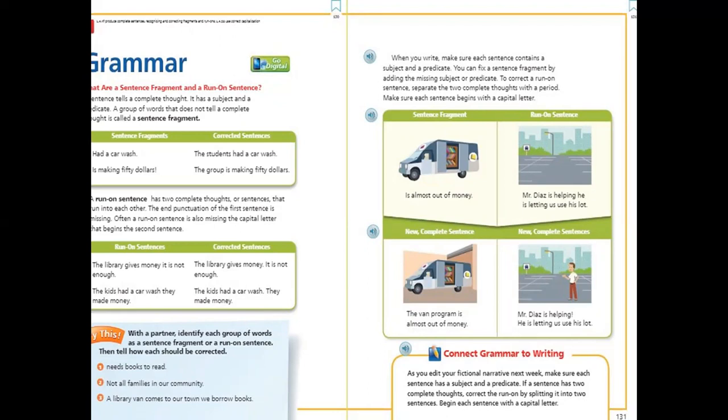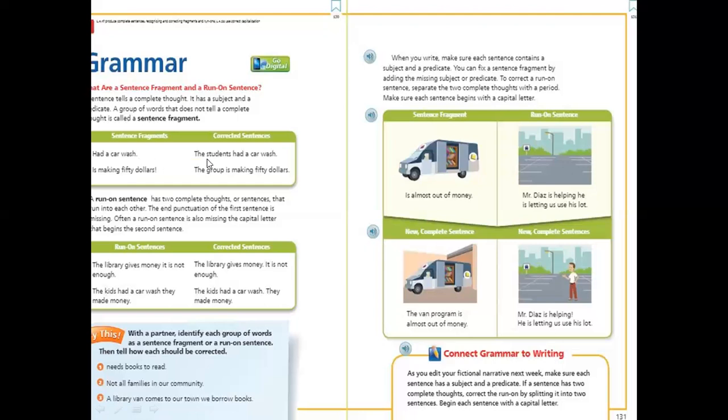But what about the fragment? The fragment doesn't tell a complete thought. For example, this sentence: Had a car wash. What had a car wash, or who had a car wash? I don't know. So this sentence is missing the subject, so it's a sentence fragment. When the sentence is missing something like a subject or a verb, this is called a fragment.